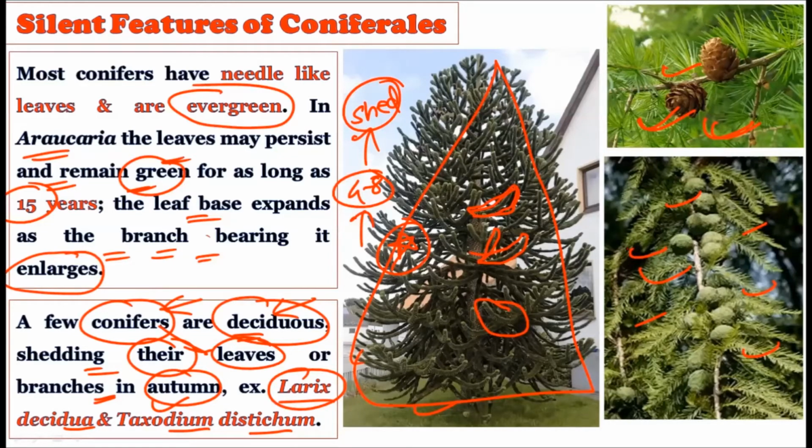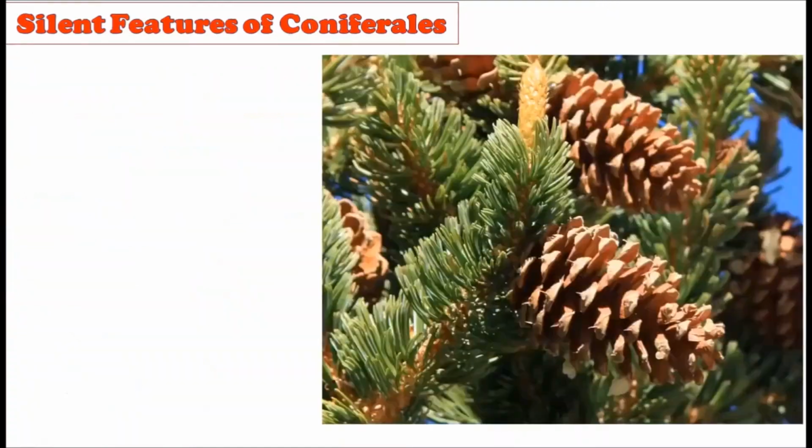So some are evergreen, some are deciduous. The two words are very important here, because they show the contrast. First is the evergreen and second is the deciduous. Deciduous plants are those plants which shed their leaves in a particular season, but the evergreen plants never shed their leaves. The example for the evergreen plant is the araucaria, and examples for the deciduous plant are the Larix and the Taxodium. All these are the characteristic features typical to the coniferales. They show needle-like leaves, and sometimes they are evergreen and sometimes deciduous.